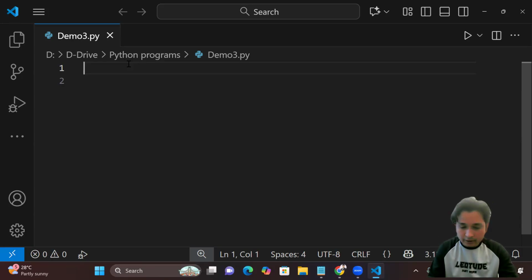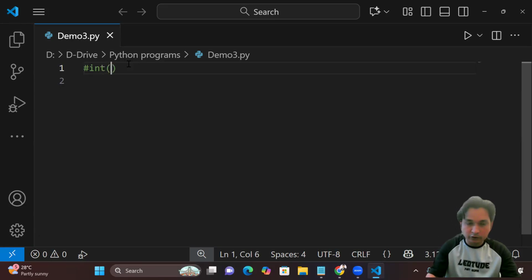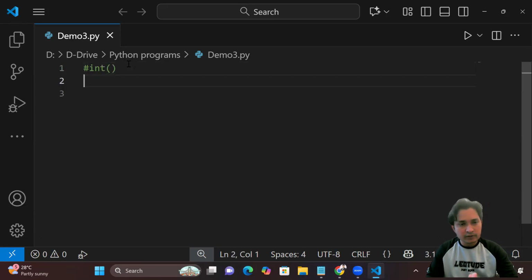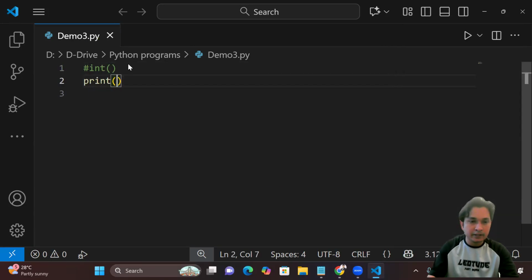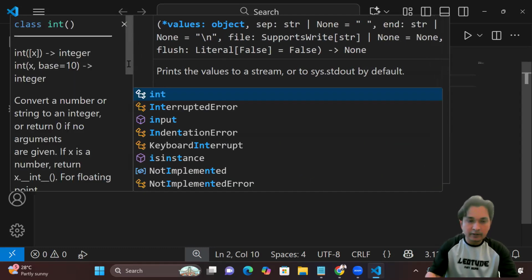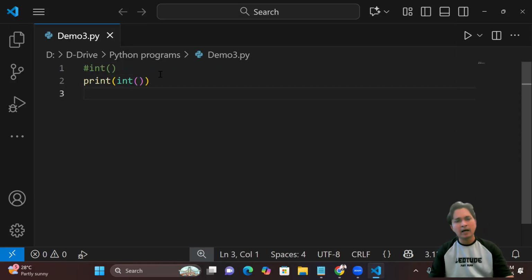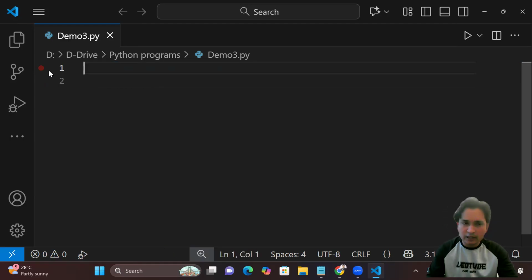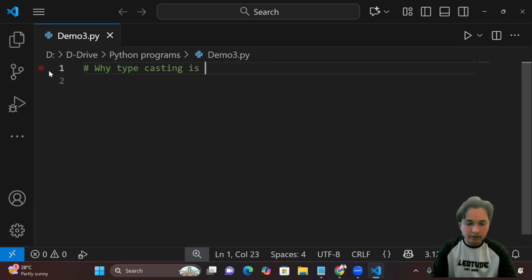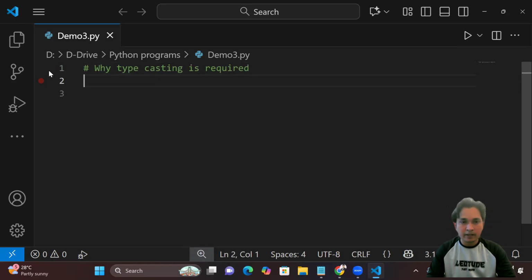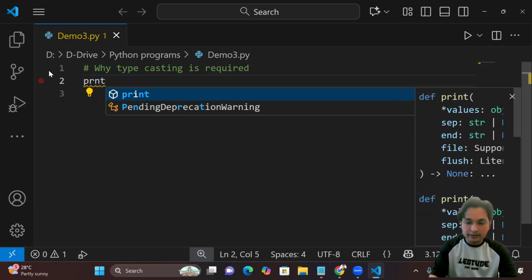So here I'm going to take the integer function. First of all, we will check which type of value is possible to typecast into an integer. So print, and I'm going to take the int, or what I'll do exactly here, guys, first of all, I'll tell you why typecasting is required. Let me take this question: why is typecasting required? That is a best question, I will say.